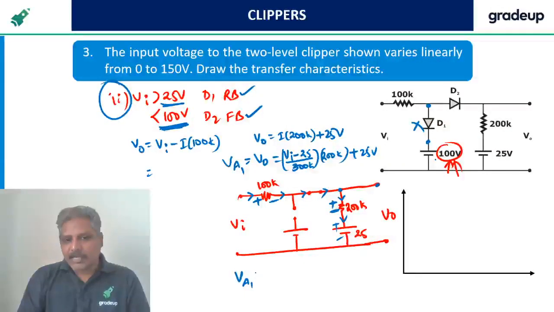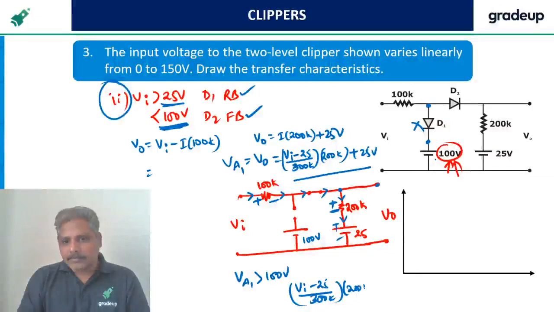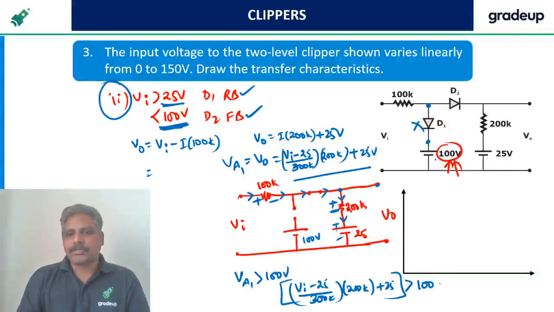VA1 must be greater than 100 volts, because this is the 100 volts we have seen. What is VA1? This one, the total one. So it is (Vi minus 25) divided by 300K into 200K plus 25 must be greater than 100 volts.